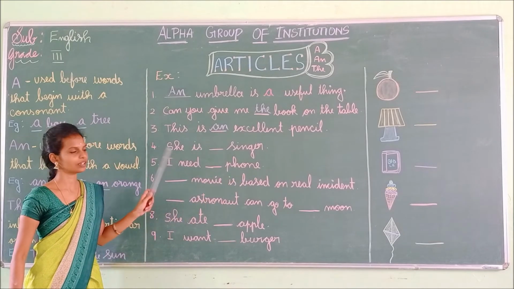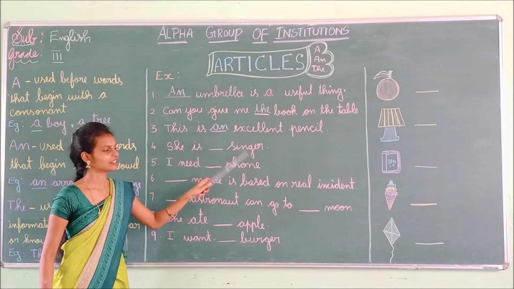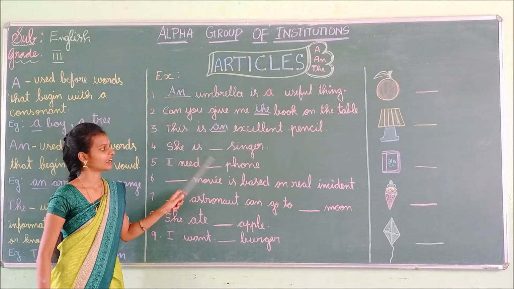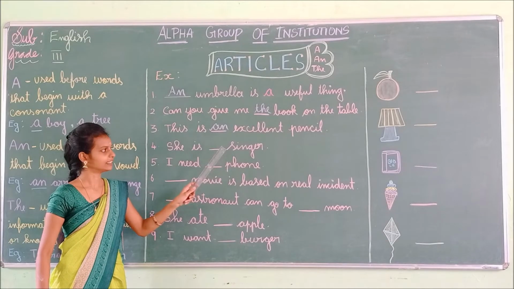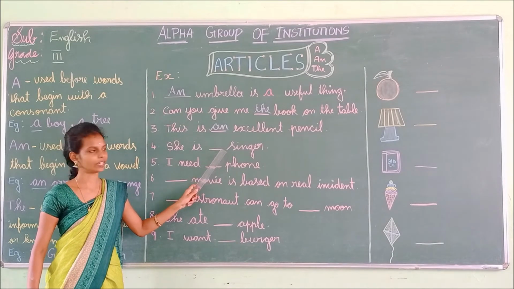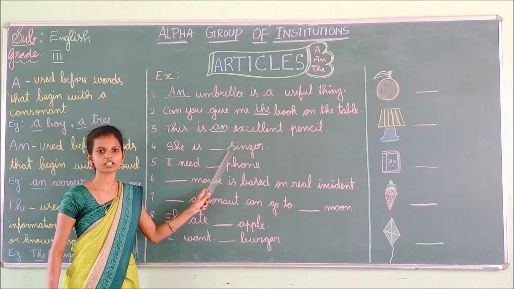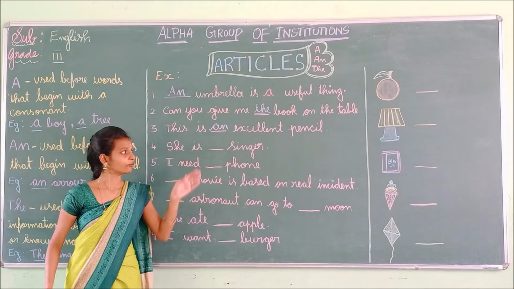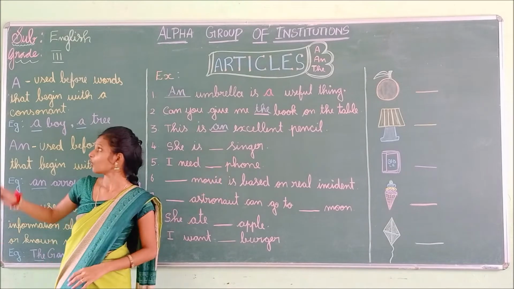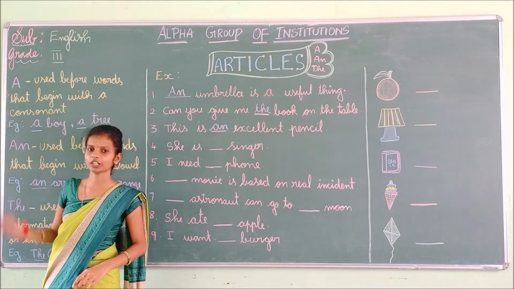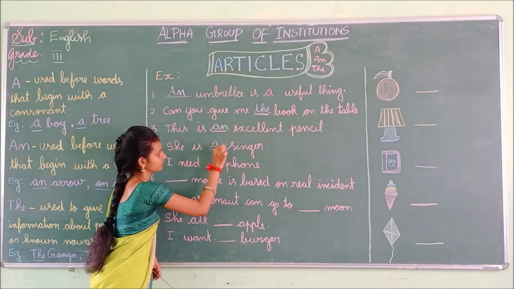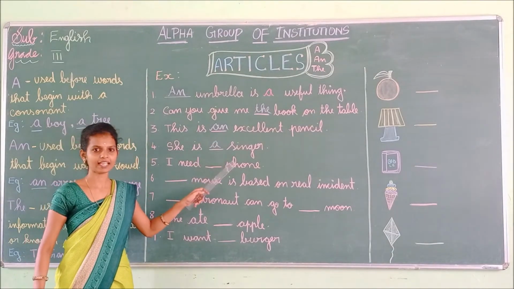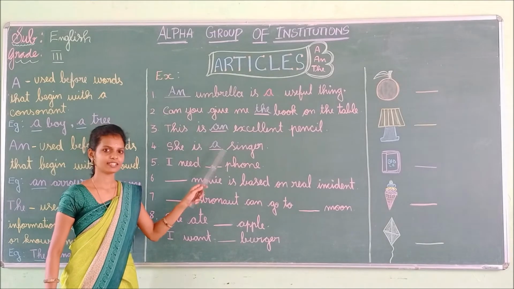Okay. See the fourth one. She is dash singer. See the word singer. Does this begin with a vowel sound or a consonant sound? Yes, very good. S is a consonant sound. So if the word begins with a consonant, what do we have to use? Very good. We have to use a. She is a singer.